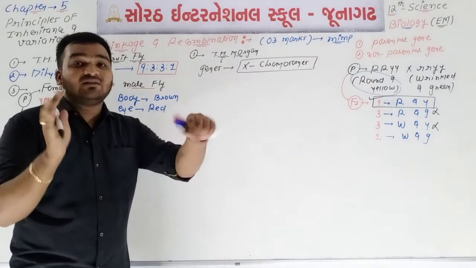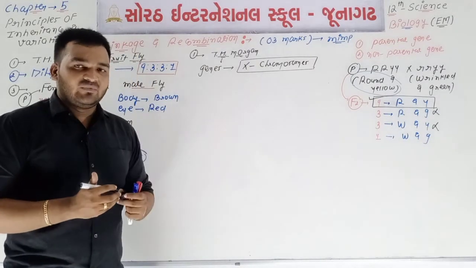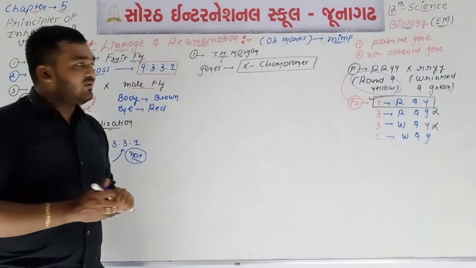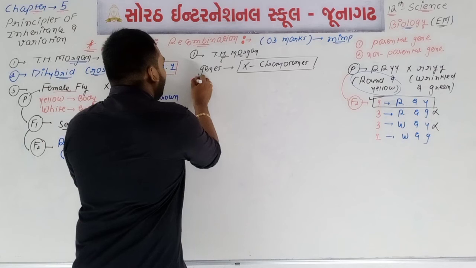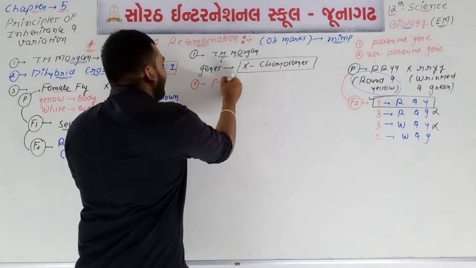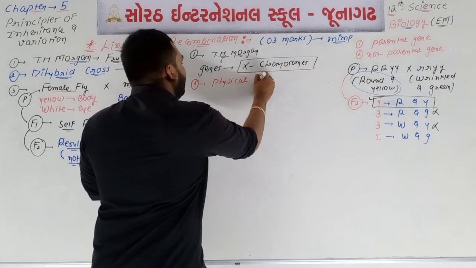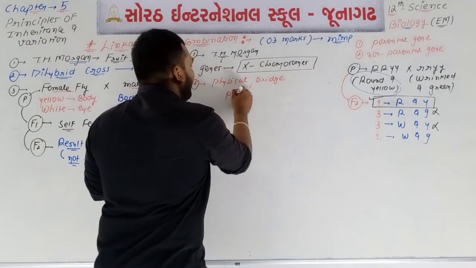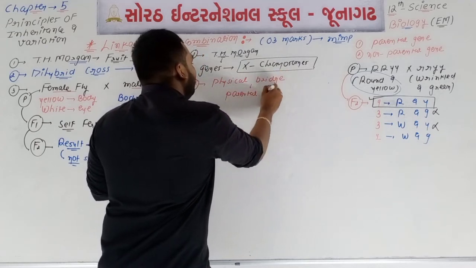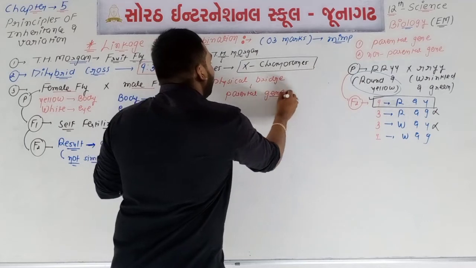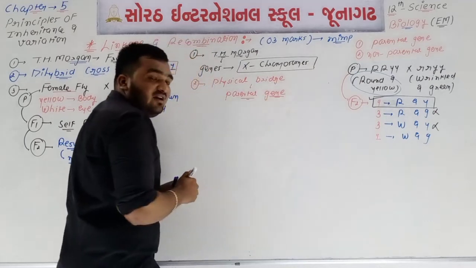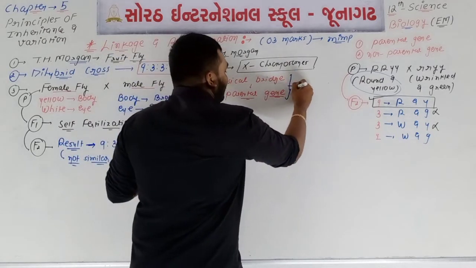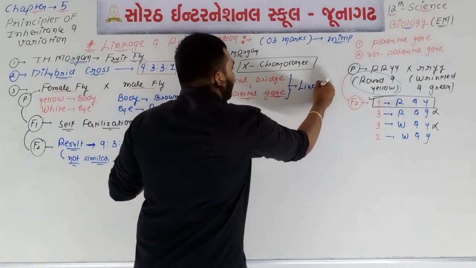એ Y ક્રોમોસોમમાં જીન બતાવ્યા જ નથી કેમ કે આ લોકોના મત મુજબ all genes are located only in X chromosome. Okay, now point number 2, we can say that there is one type of physical connection, or one type of physical bridge, between the different types of parental gene. There is one type of physical bridge or physical combination between the parental gene. It is known as what? It is known as linkage.